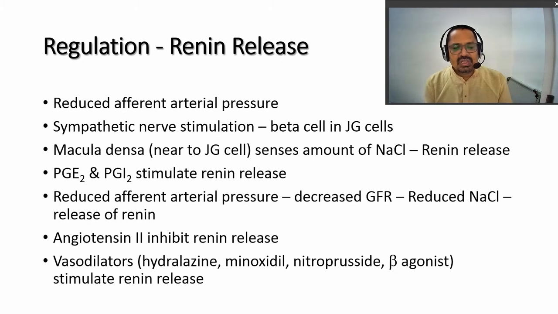So angiotensin 2 inhibits the renin release by a feedback mechanism. When an excess amount of angiotensin 2 is accumulated, it also inhibits the release of renin. Vasodilators like hydralazine, minoxidil, nitroprusside or beta antagonists also stimulate the release of renin.